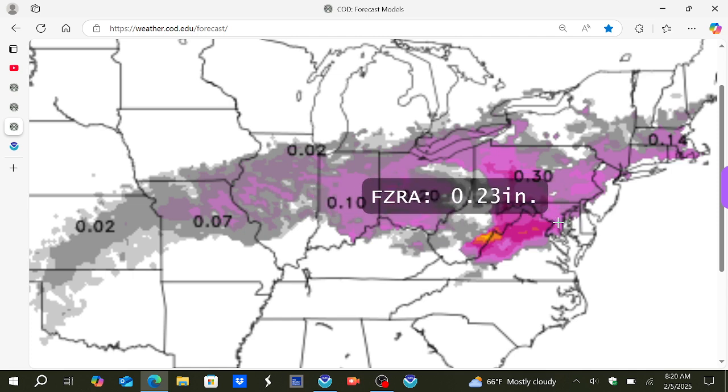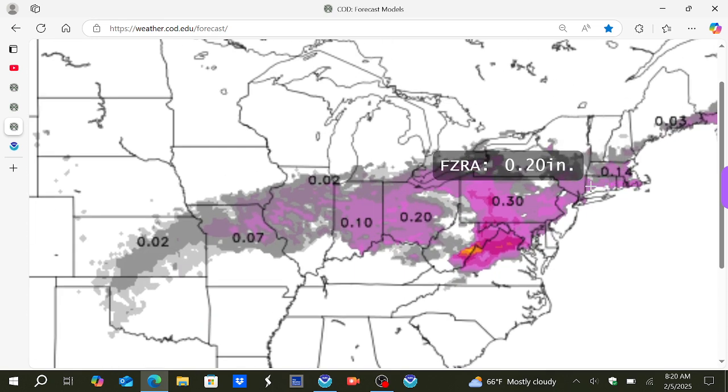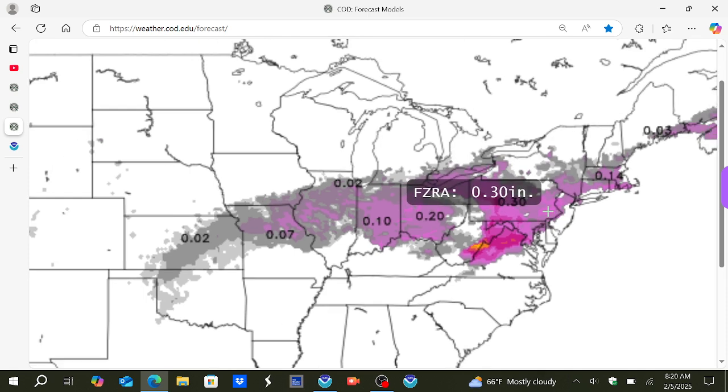Make sure you are preparing for this. This does include Washington, D.C. as well. And then even some light freezing rain up into the Boston, Providence, and Hartford area. Up to 1/4 of an inch of freezing rain is possible, even in New York City through Philadelphia.